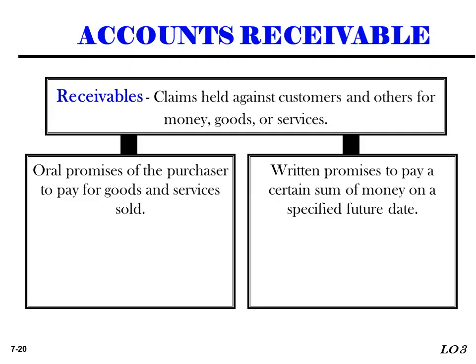Account receivable is also called trade receivable. It arises from credit sales of goods or service, or the oral promise of a purchaser to pay for goods and service sold. Account receivable is usually collected within 30 up to 90 days. There is no formal written promise in account receivable.